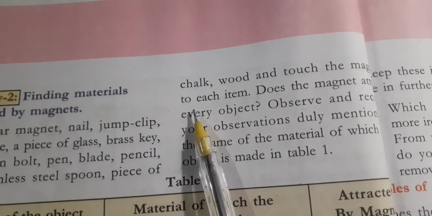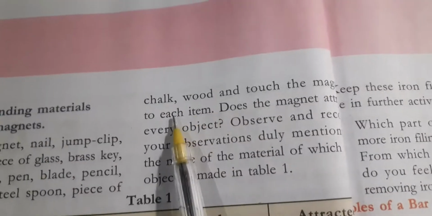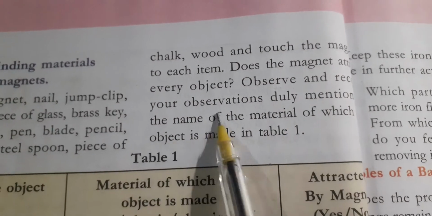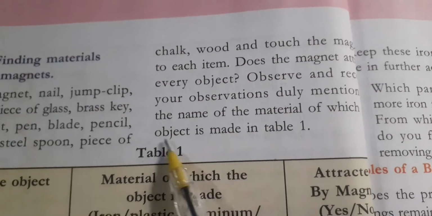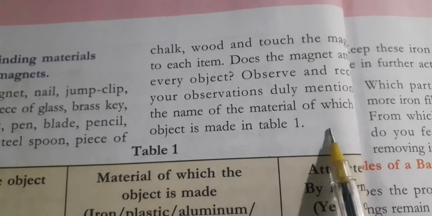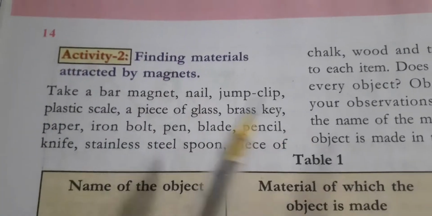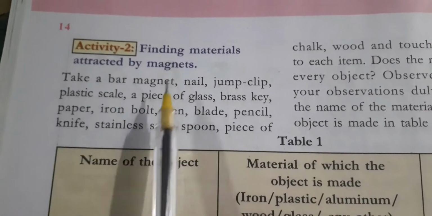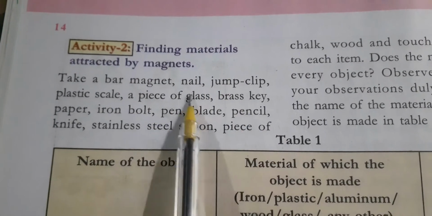Bring the magnet near each item. Does the magnet attract every object? Observe and record your observation. You will mention the name of the material of which each object is made in table 1. So what we have to do? We have to take a magnet and all these materials and observe which type of substance will be attracted.